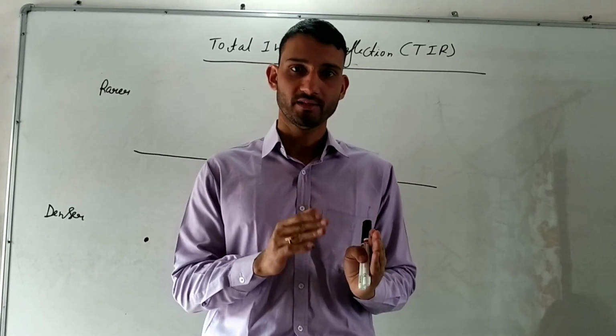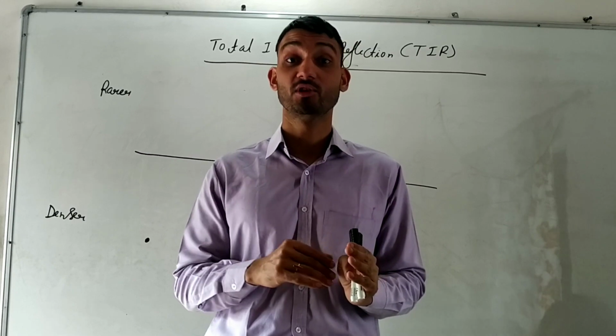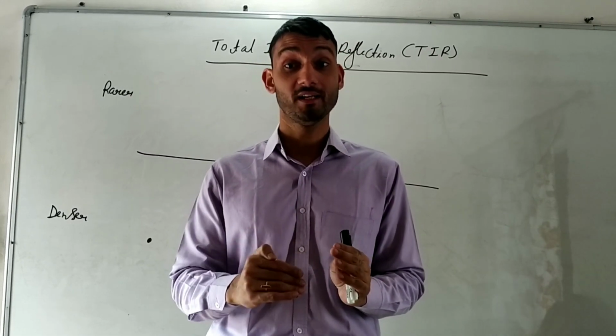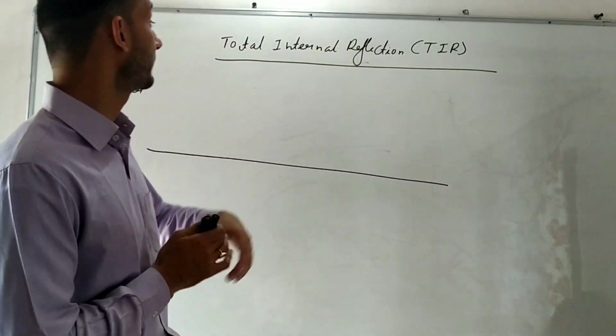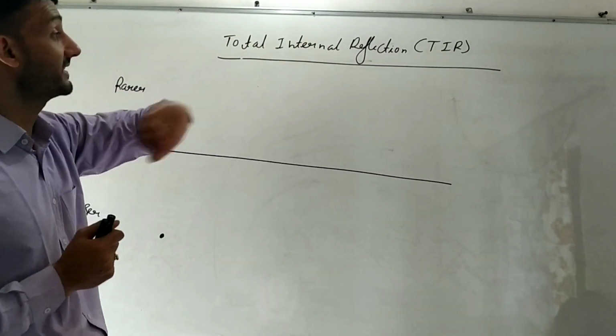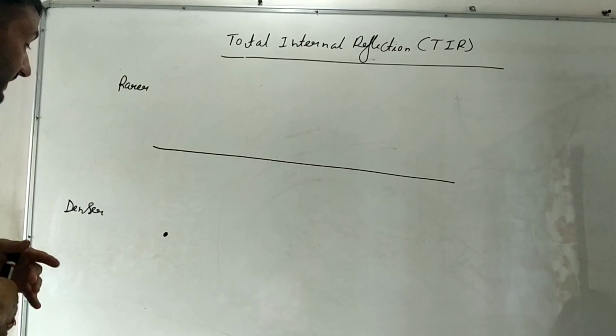Now in the chapter on refraction, you are studying about reflection. Okay, total internal reflection. The name of the topic is total internal reflection, and in short we write it as TIR. So how does it take place?